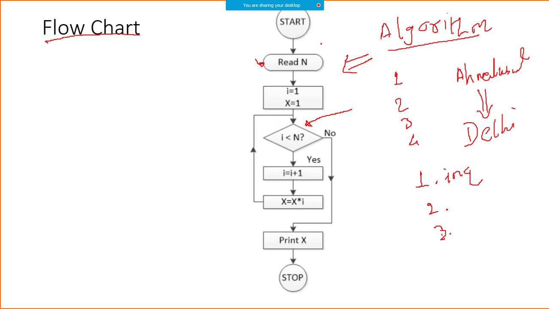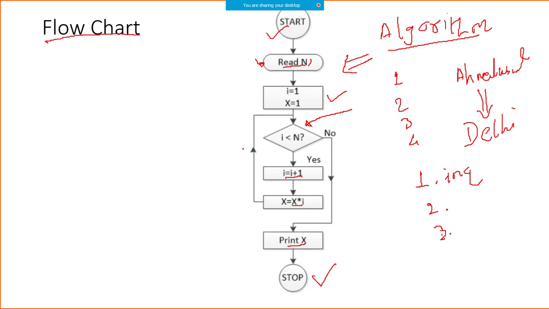In the flow chart, we are using some standard symbols, like, as I said, in order to indicate start and stop, what you are using is the circle. To get some values, to get some input, you are using rounded rectangles. This rectangle is used to write a statement or expression like this. Diamond is used to make the decision making. Again, you are writing an expression or statement in a rectangle. And this arrow indicates the flow, right?